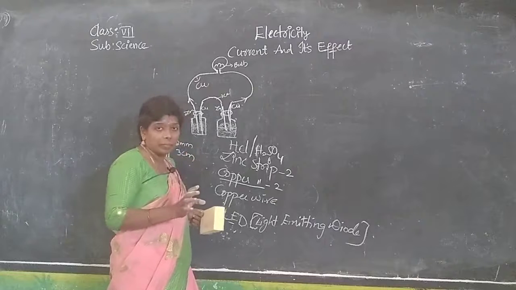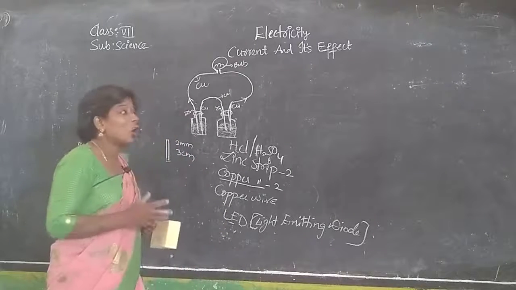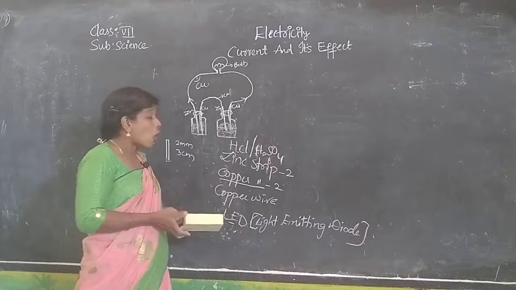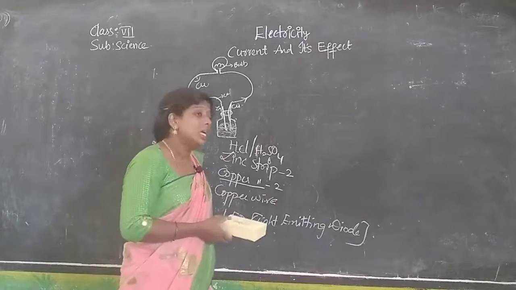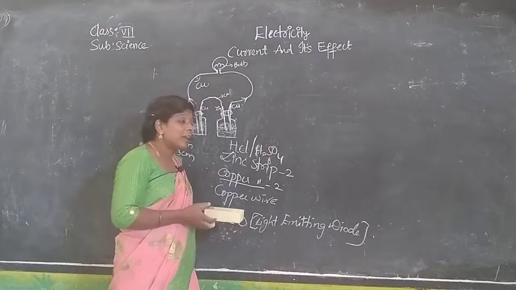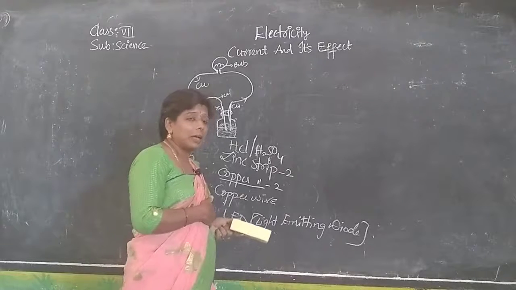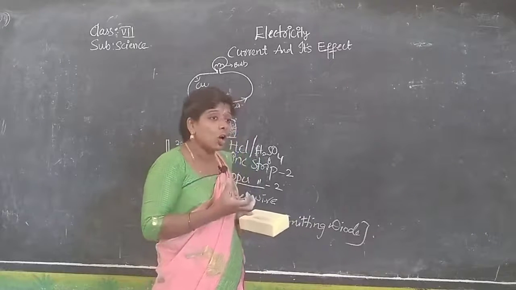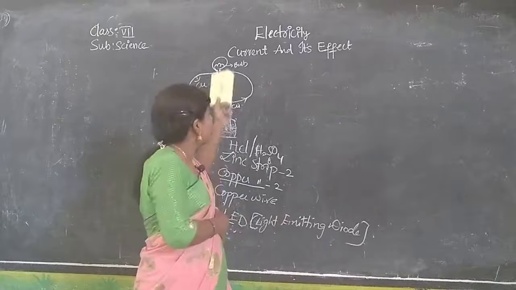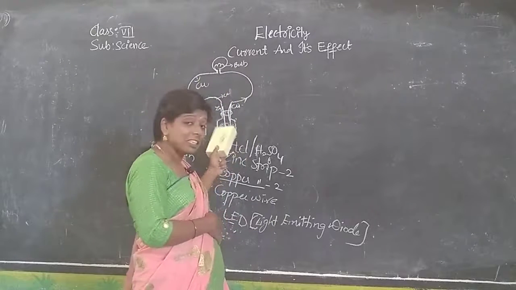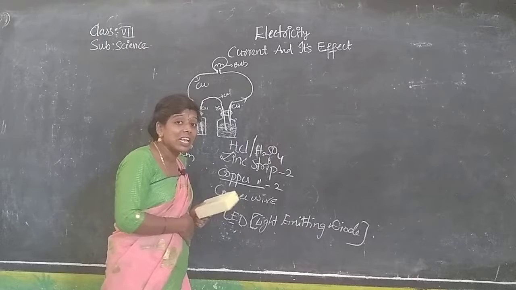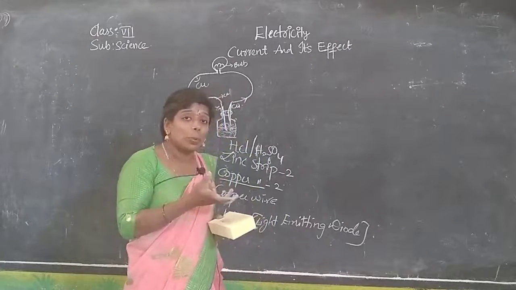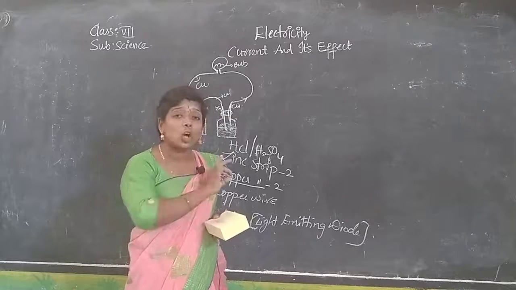It will not, because it is not a conductor. Copper is a good conductor of heat and electricity. But if you take thread, cotton, that is not a conductor. The bulb is not glowing means not a defect in the bulb, not a defect in the solution, not a defect in our arrangement. It is the wire. Instead of copper wire we use thread, no? That is why it is not glowing.